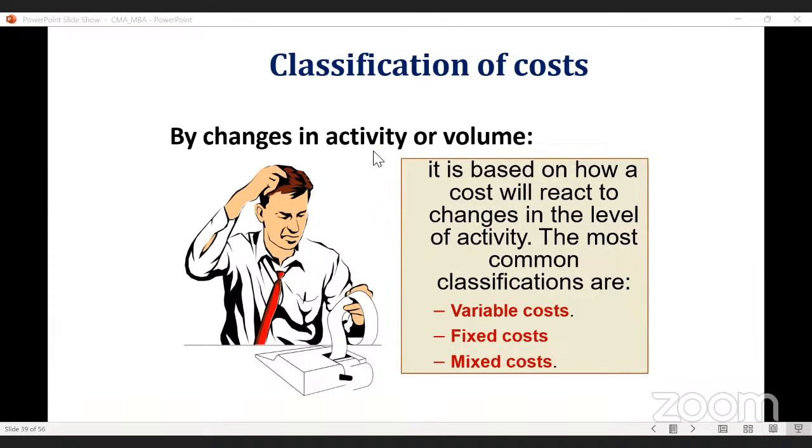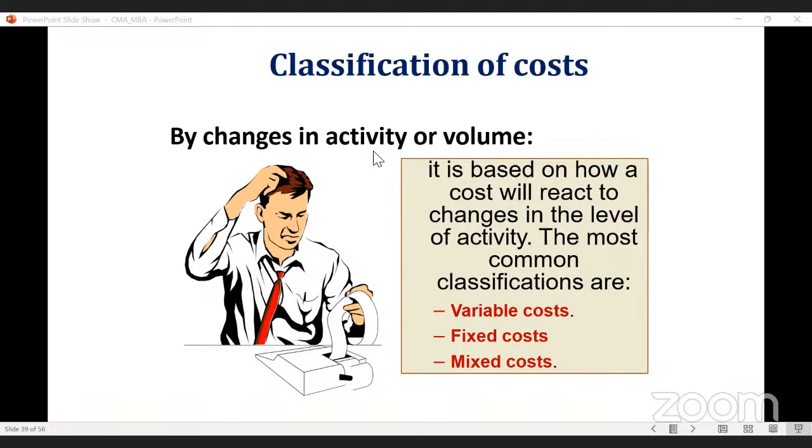Okay. Total cost of raw material is 10 rupees. For production of 100 breads, what is the total cost of raw material? 1000. Very good. How did you get it? 100 into 10, 1000. That is variable. That means when the volume is changing, when the activity is changing, the cost is changing. Are you getting? That is variable cost.